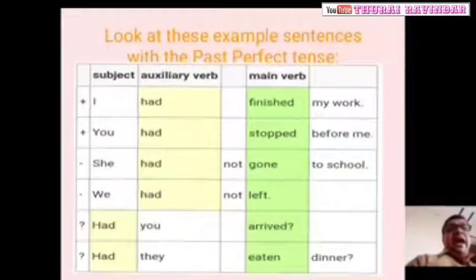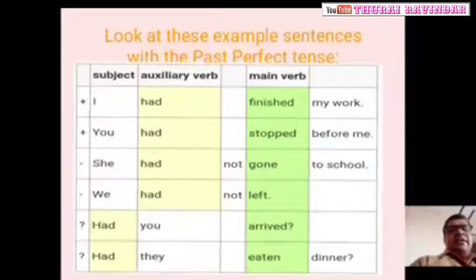I had. Keep in your mind, we use had with the subject, whatever it may be: I, we, you, they, he, she, it, and names. I had finished my work.